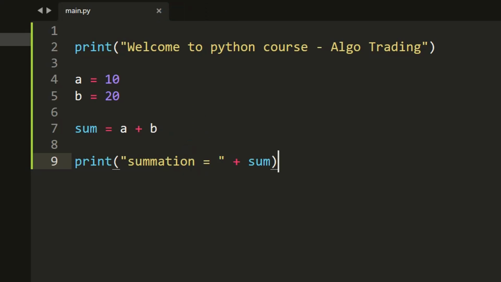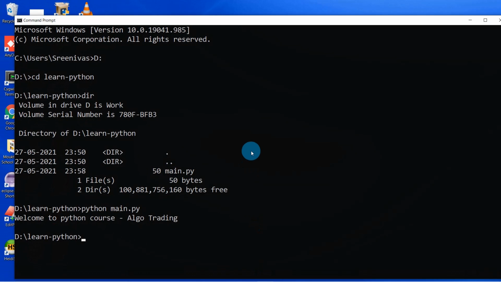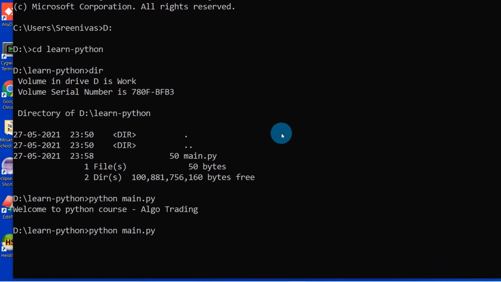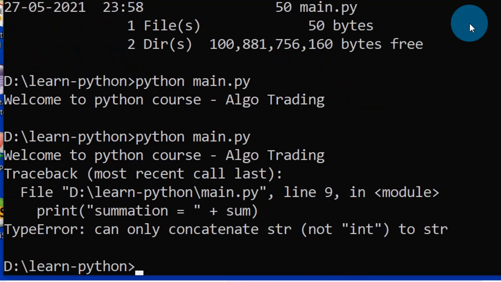Now let's go to the command prompt. Here, I'm again running python main.py. You don't need to type the entire command again. You just press up arrow or down arrow. It will show you the previous commands which you have run already. I just pressed up arrow, that's why it's showing the previous command. Python space main.py. I'm just pressing enter.